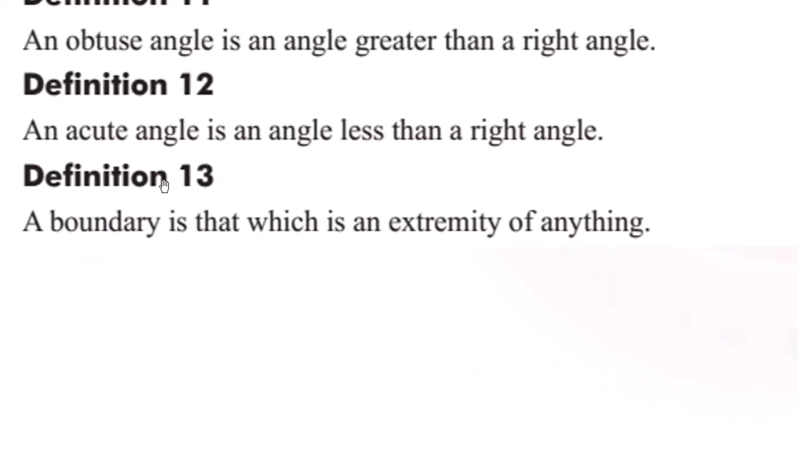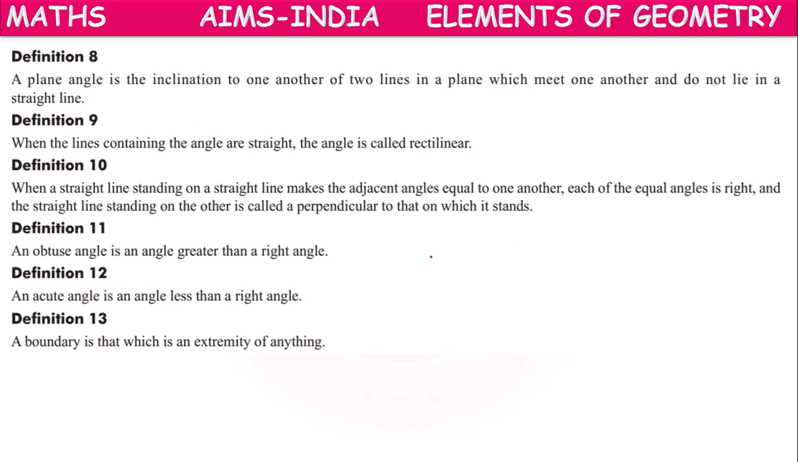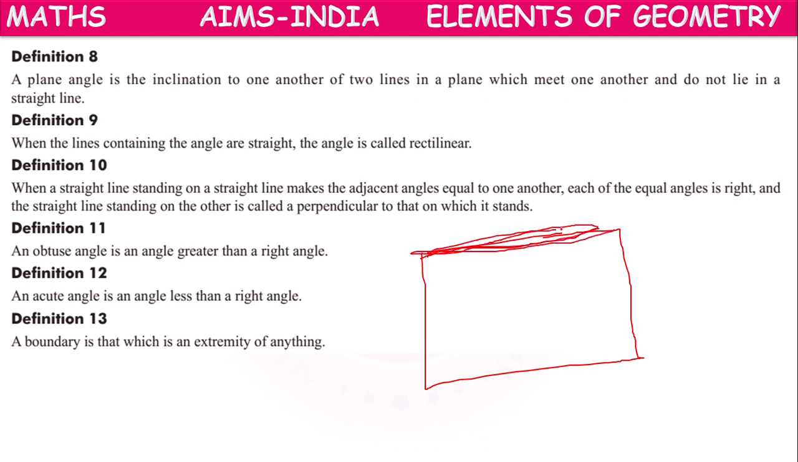Next, definition 13, boundary. He defined boundary as, boundary is that which is an extremity of anything. So I have this shape here. This line is the topmost boundary of this shape, because the shape extends up to this point. So this is the extremity of this shape. Top side, left side boundary, bottom boundary, right side boundary. Like that, for any shape, we can have a boundary.